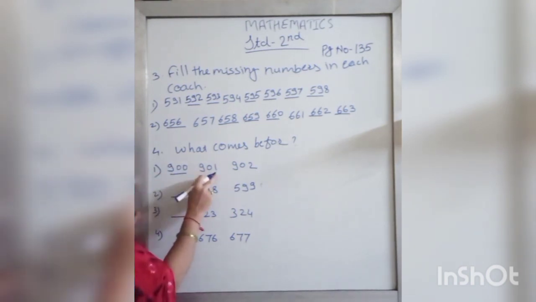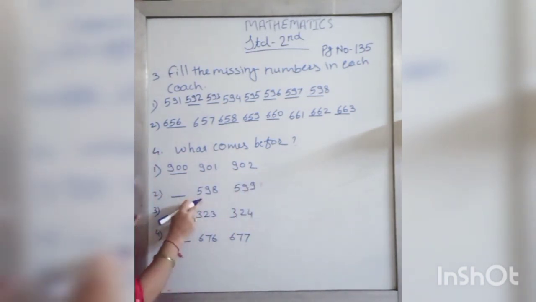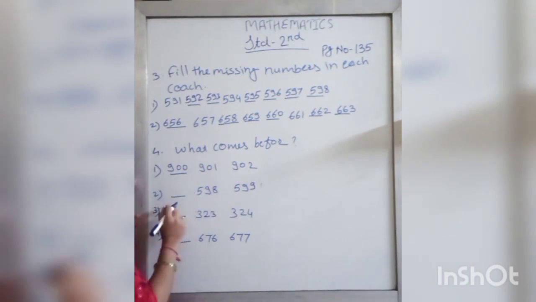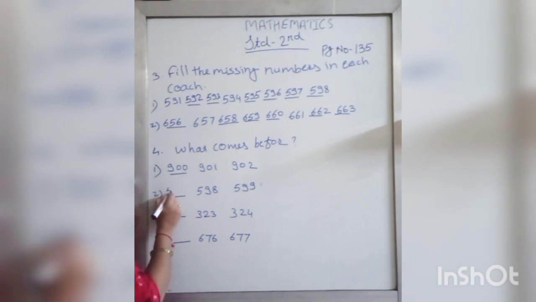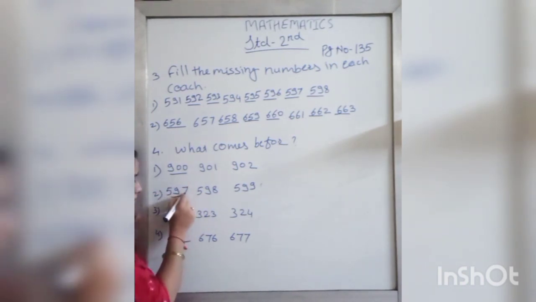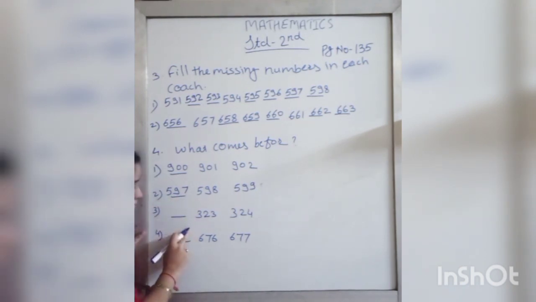Then 901. Then 902 and so on. See the next one. What comes before 598? Can you tell me? We write 59. Before 8 what we write? 7. So 597.